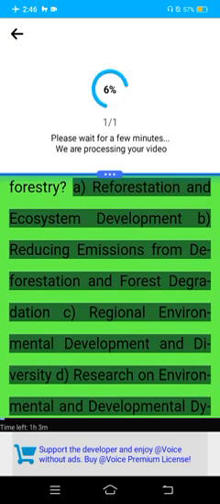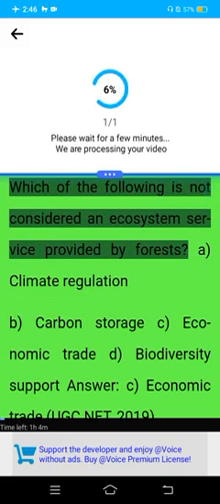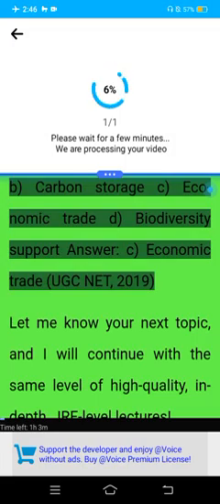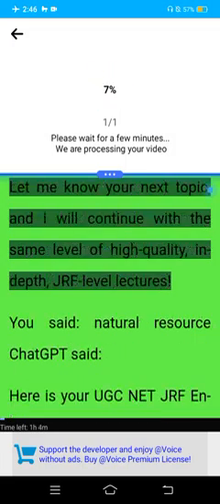UGC NET 2020. Which of the following is not considered an ecosystem service provided by forests? A. Climate regulation. B. Carbon storage. C. Economic trade. D. Biodiversity support. Answer: C. Economic trade. UGC NET 2019.